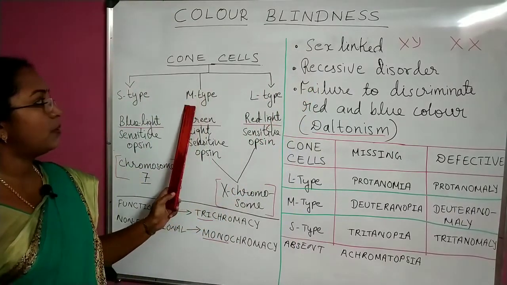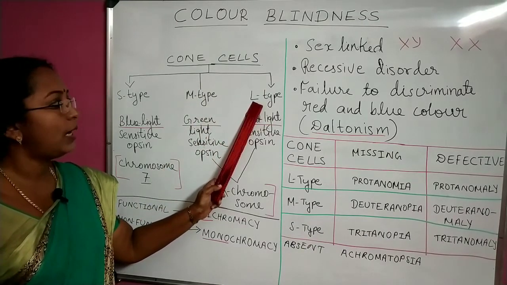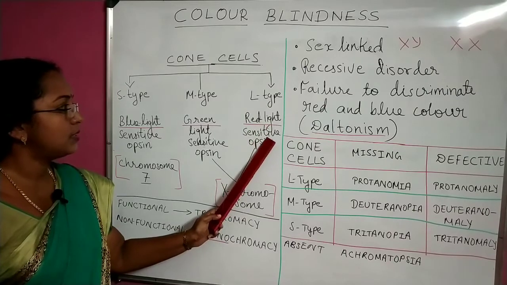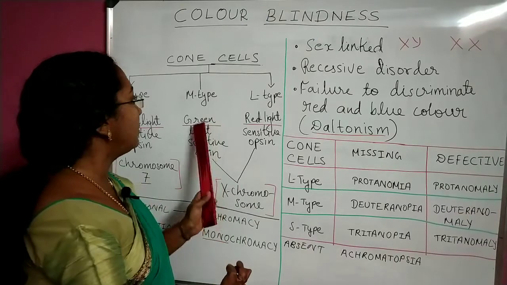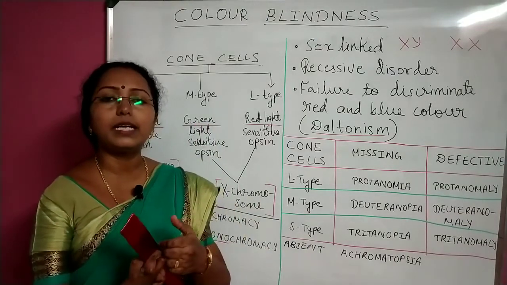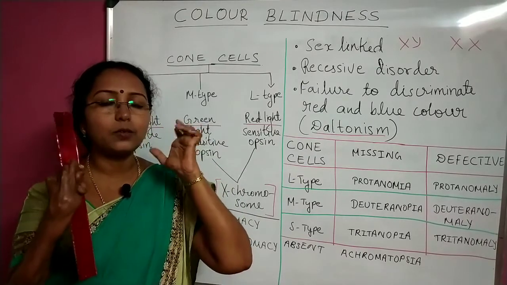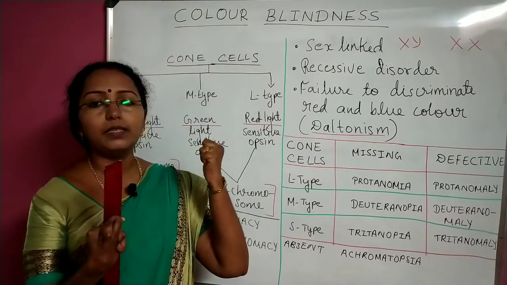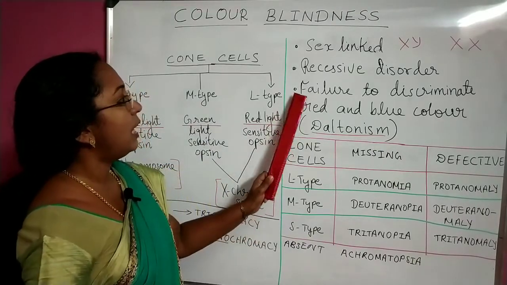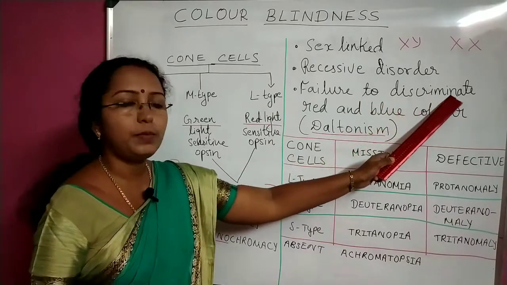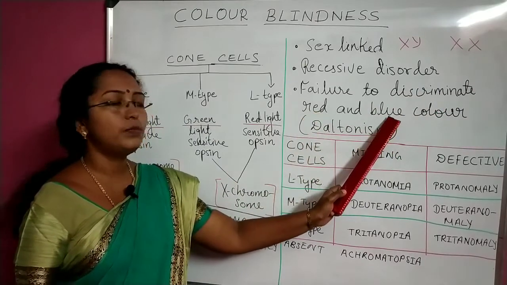Now when a person's body does not have M or L type cone cells, what will happen? They cannot sense it, they are not able to visualize which one is red color or which one is green color. They cannot distinguish between red and green because that wavelength is not actually received. It is received but it is not perceived. It is not sensed by the cone cells because that cell is not at all present. So the person will have failure to discriminate, to identify, to distinguish between what? Red and blue color.